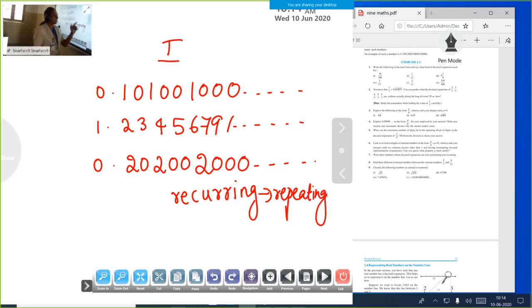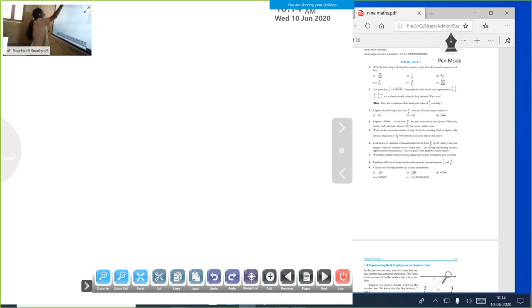Then our next question, question number 9. Classify the following numbers as rational or irrational. Some numbers are given there. You need to find whether it is rational or irrational. Your first question is root 23. Can you find any value for root 23? If it is root 25, we know that the value of root 25 is 5. But here it is only root 23. It has no value, so it is irrational.